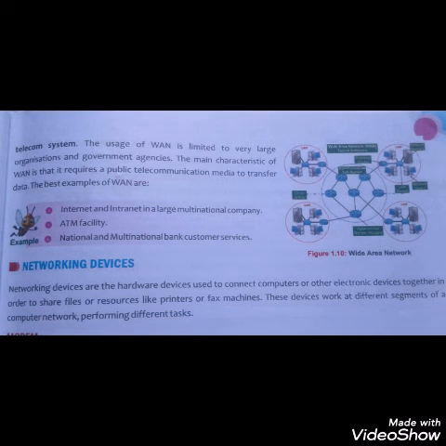So next our topic is network devices. Network devices are used to connect computers or other devices together so that they can share files or resources over the network. There are various network devices as discussed here. First is modem. Modem is a communicating device that converts the digital signals of the computer into analog signals to enable their transmission via phone lines.